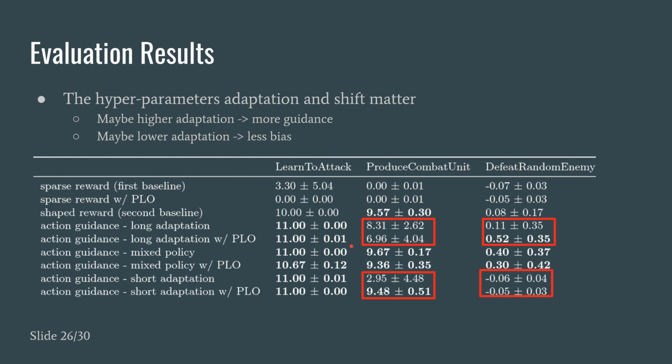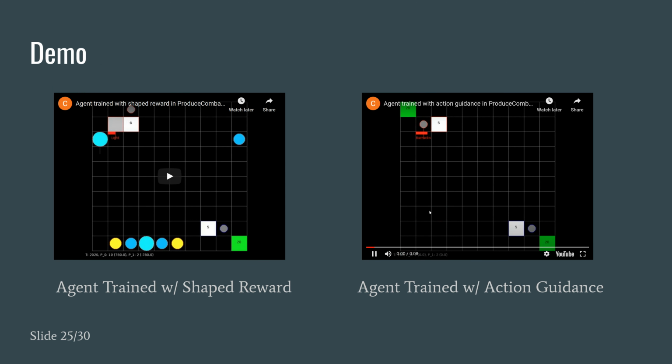Additionally, we found that the hyperparameters adaptation and shift matter. In more difficult tasks such as defeat random enemy, we find having a longer adaptation generally helps with the main agent. Setting a short adaptation, the agent doesn't learn anything. In comparison, in less difficult tasks such as produce combat units, we find the agent trained with shorter adaptation is able to perform better. But also, more importantly, it learns this kind of behavior.